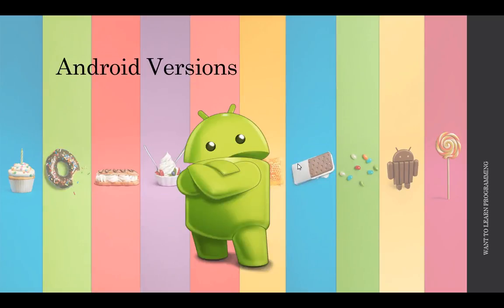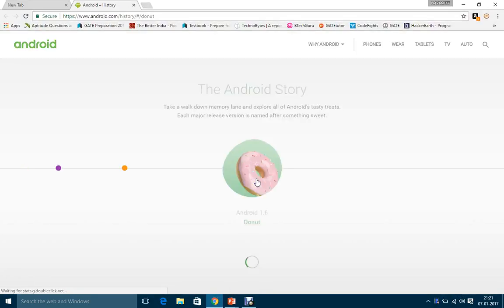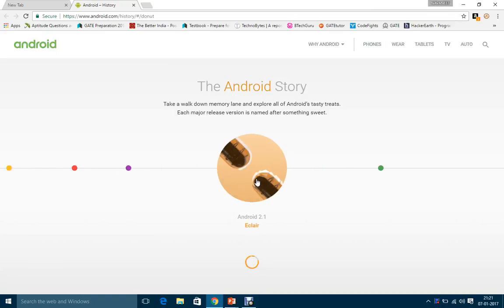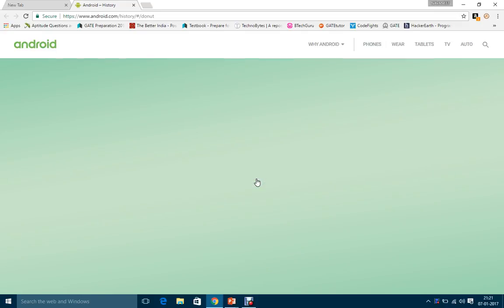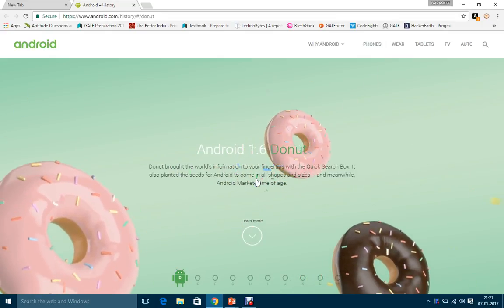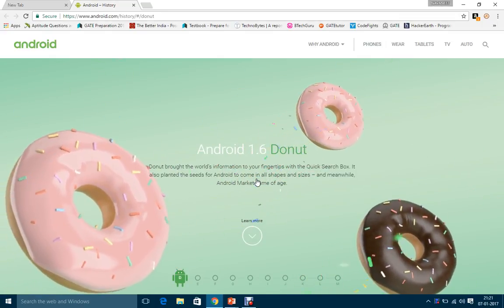So now we'll see the Android versions. These are the different versions: 1.6 Donut, 2.1 Eclair, 2.2 Froyo, and the latest version, Android 6.0 Marshmallow. Now we'll look at each version.